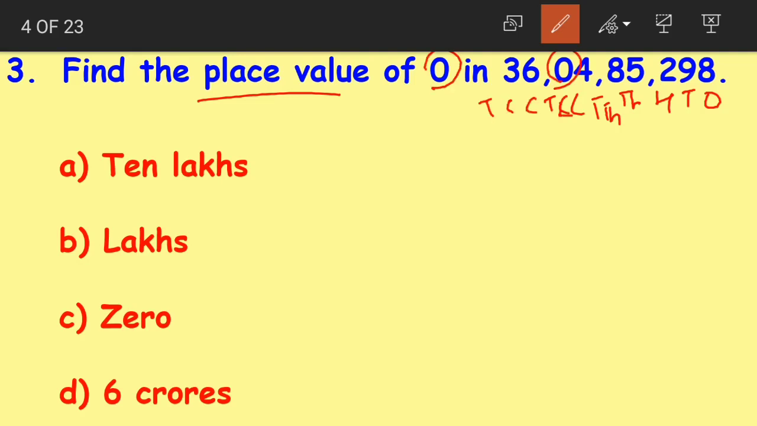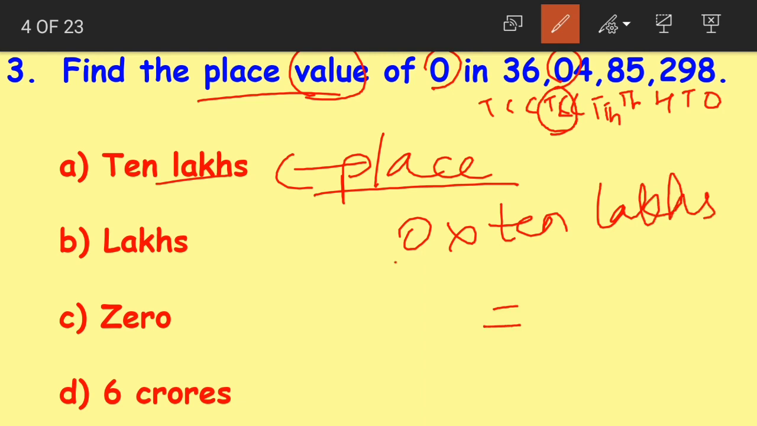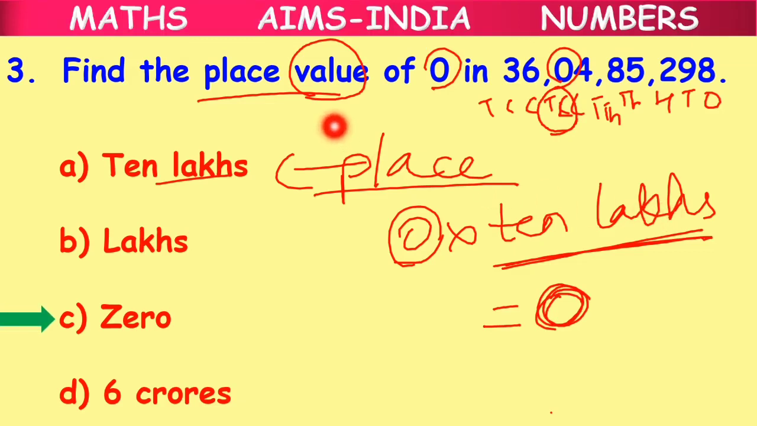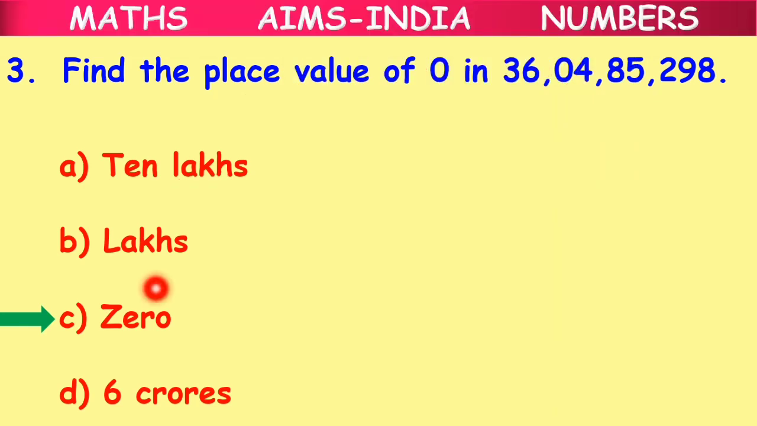Now we want the number 0. 0 is in the 10 lakhs place. So you might say that the place value is 10 lakhs. But no, 0 is in the 10 lakhs place. But when it comes to the place value, 0 into 10 lakhs. How do we find out the place value children? 0 into 10 lakhs. Now 0 into anything gives us 0 only. 0 into any number gives us 0 only. So we can simply say that the place value of 0 is, what? 0 into 10 lakhs becomes 0 only.